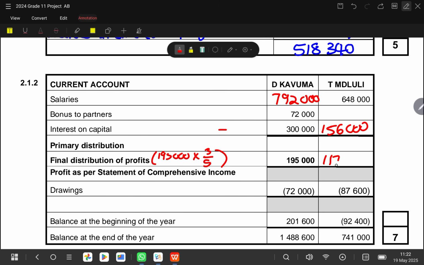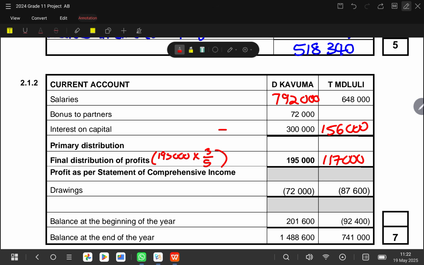But I want us to confirm this, so we can also reverse it. 195,000 multiplied by 8 divided by 5 gives us 312,000. And 312,000 minus 195,000 still gives us 117,000.